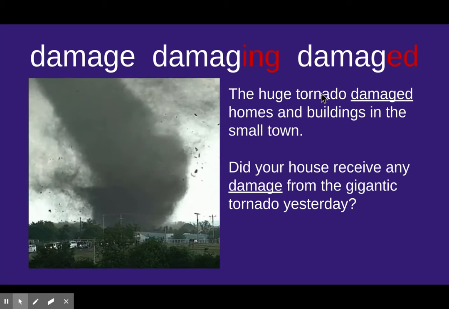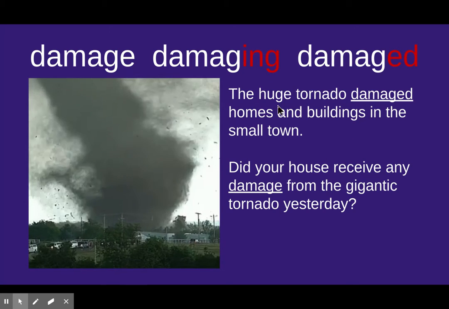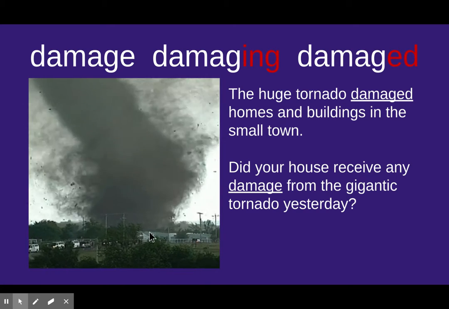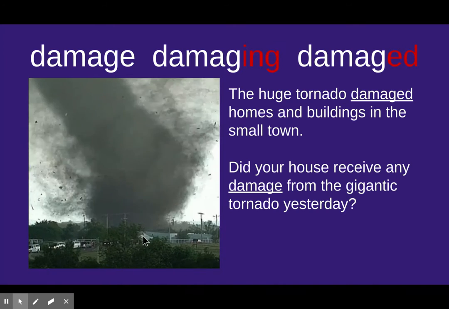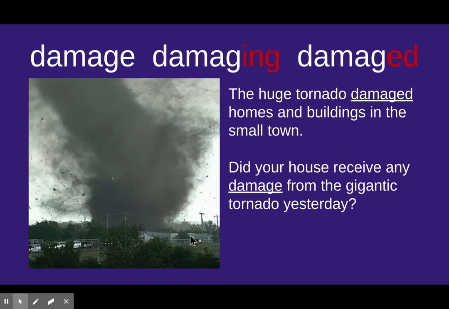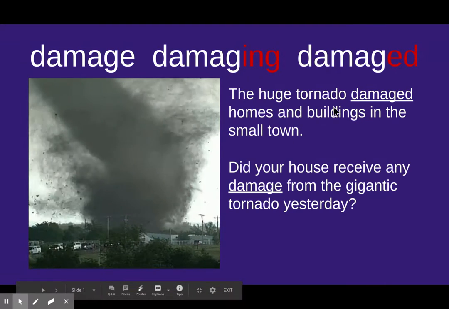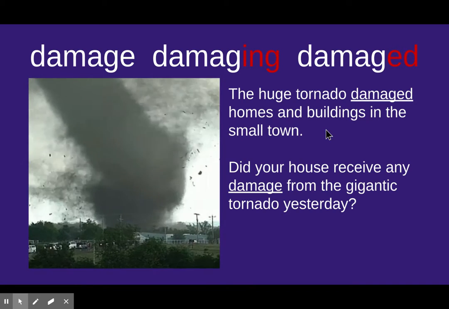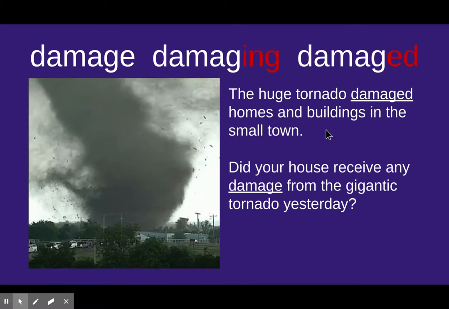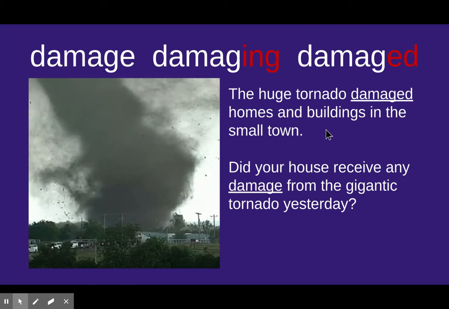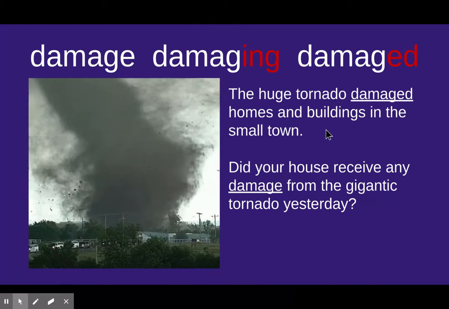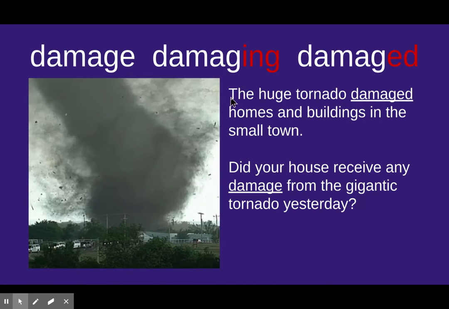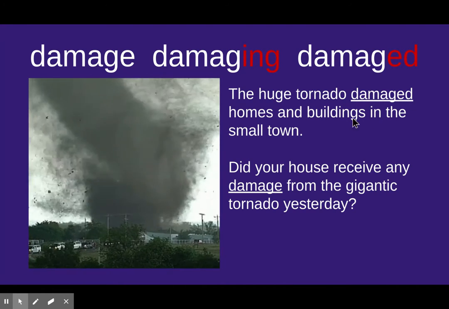Now that is a fact sentence because we can see the huge tornado. We can see that it is damaging the homes and the buildings, and we can notice that it's also a pretty small area. So remember that when you do facts, that they are true statements. An opinion is when you have a feeling about something, and it can change from person to person. But we did use the past tense because we added the ed, so the huge tornado damaged homes and buildings in the small town.